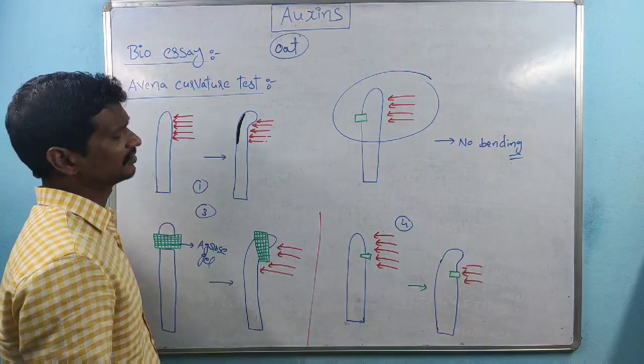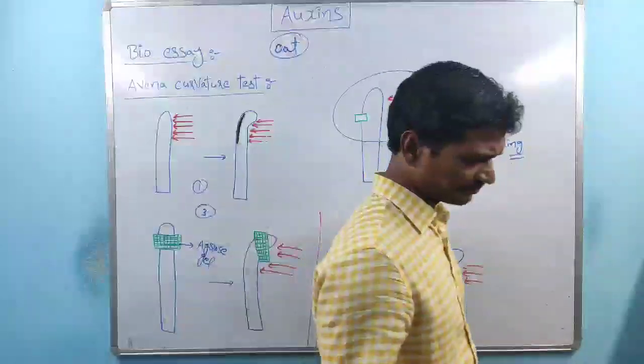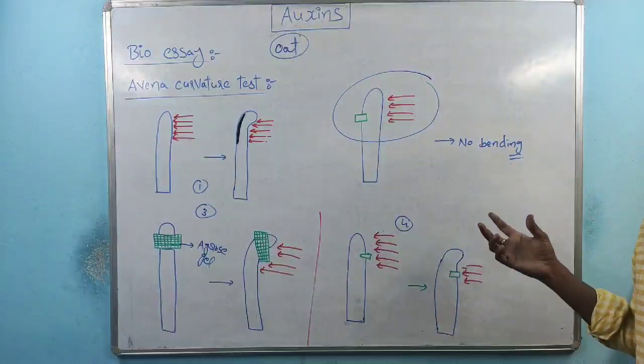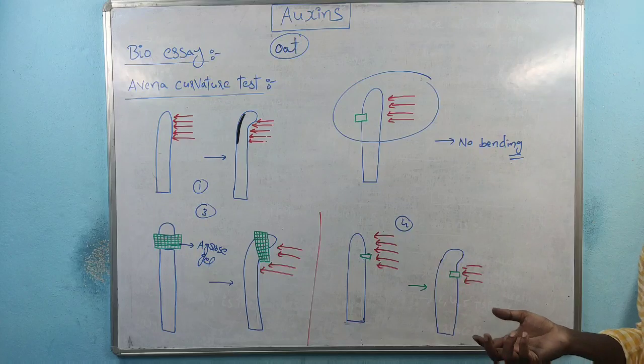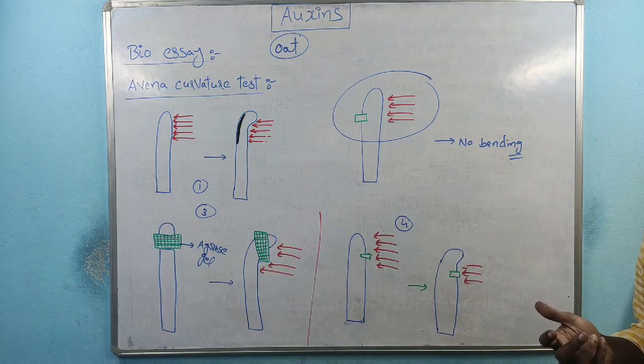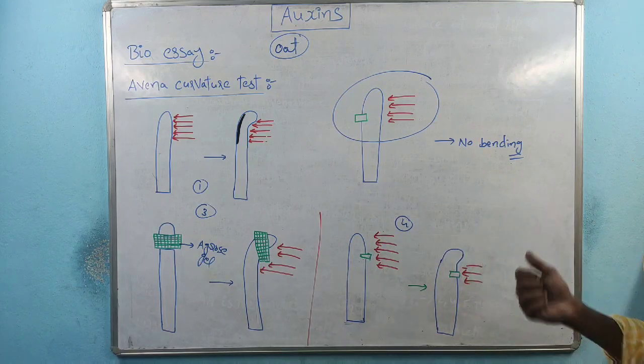So this is about the bioassay process, and finally we are seeing the effect of auxins on bending of the coleoptile. Next we will discuss the physiological functions of auxins.